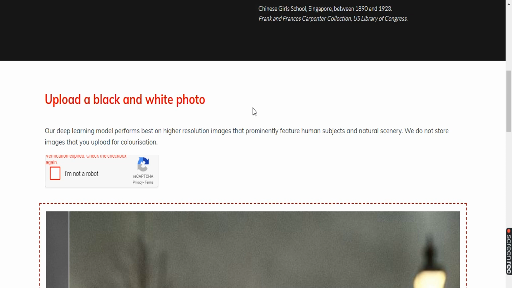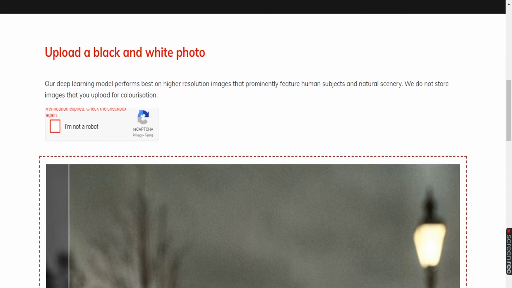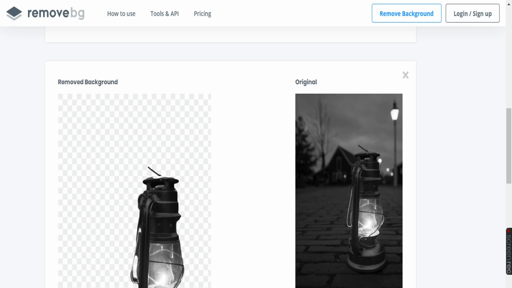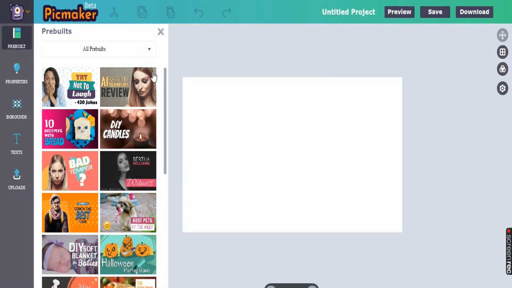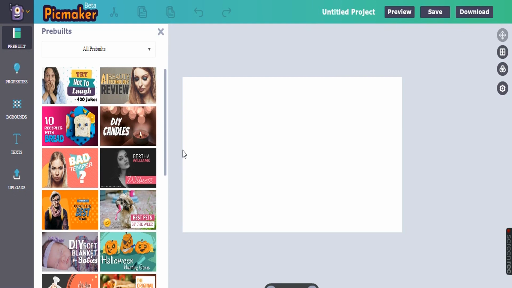So these three websites: colorize.sg for coloring a photo from black and white to a color photo, remove.bg for removing the background of an image, and PicMaker. Here you can find n number of things, like designing thumbnails for your YouTube channel, or removing the background, everything. You can just play with this website. Once you come to know what can be done,